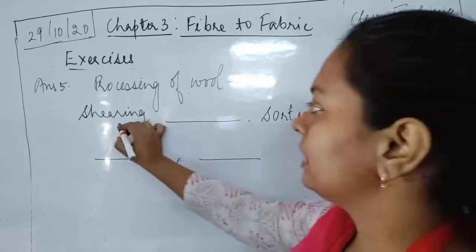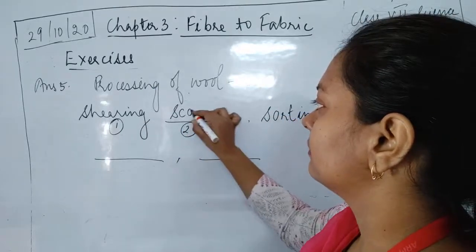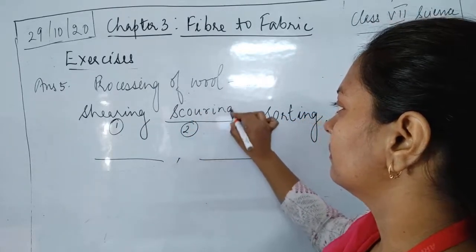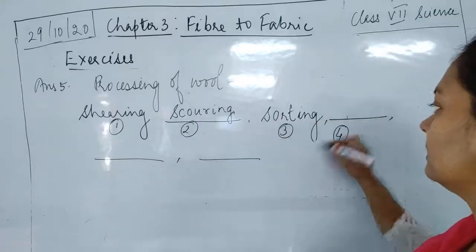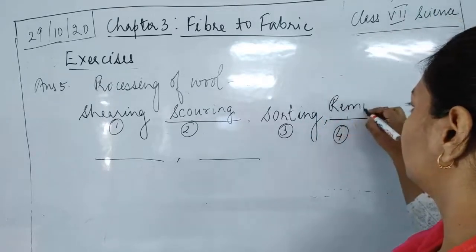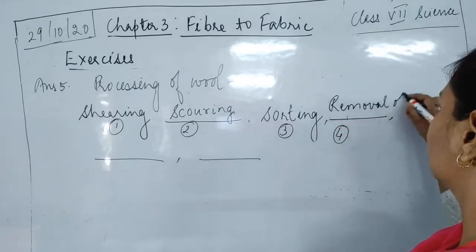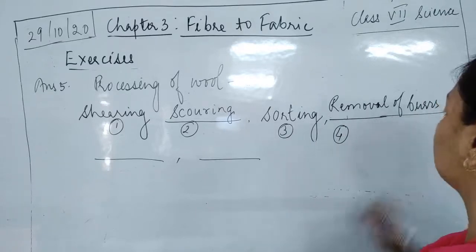First step is shearing, second step is scoring, the third step is sorting, fourth step, what is the fourth step? Is removal of burrs.